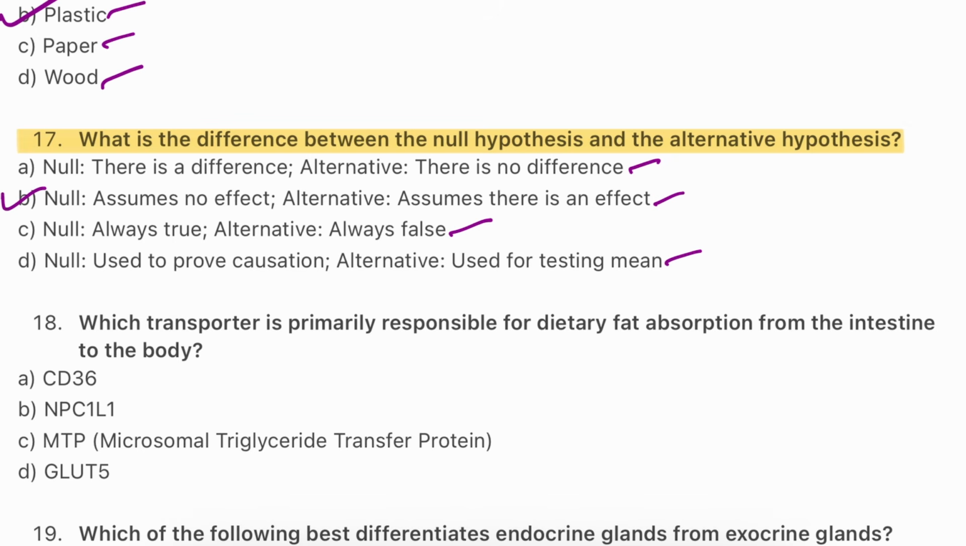Alternative assumes there is an effect. For the null hypothesis, it assumes there is no effect, no cause and effect. And the alternative hypothesis claims there is some kind of effect. So the answer will be B.